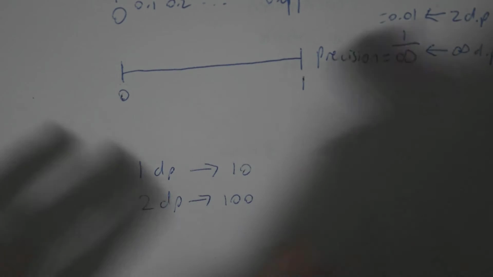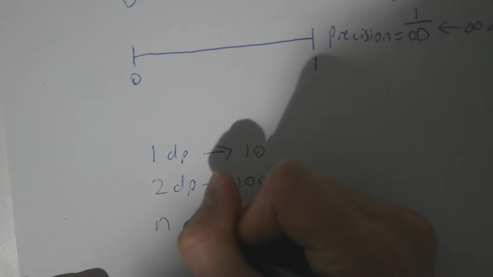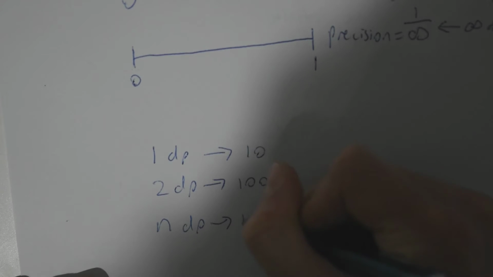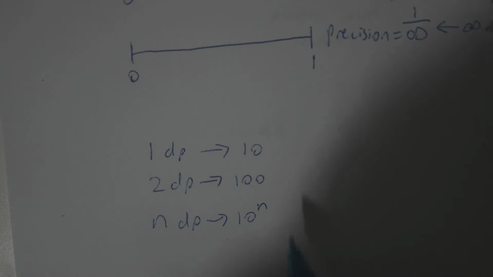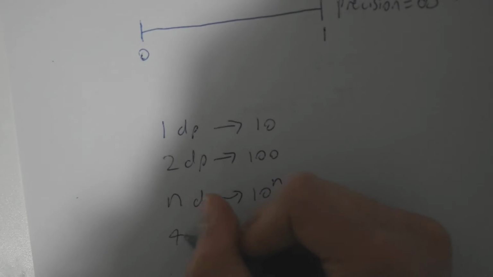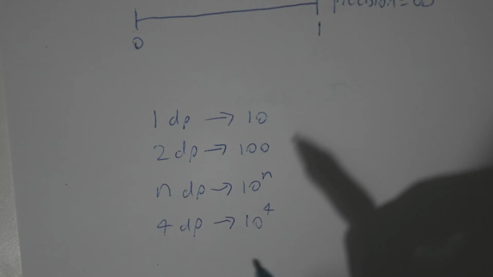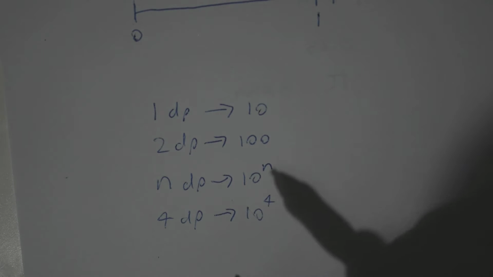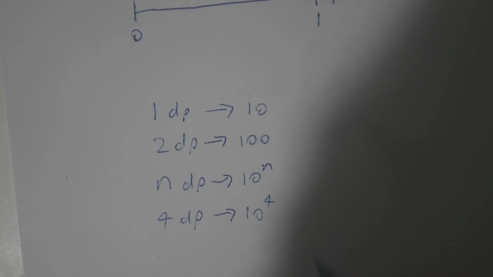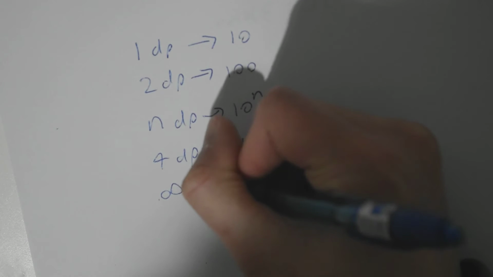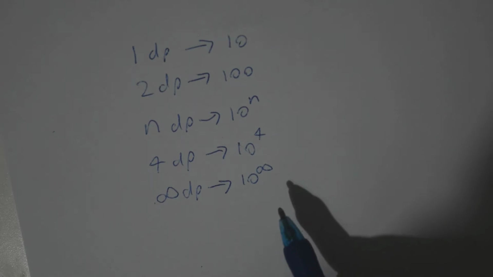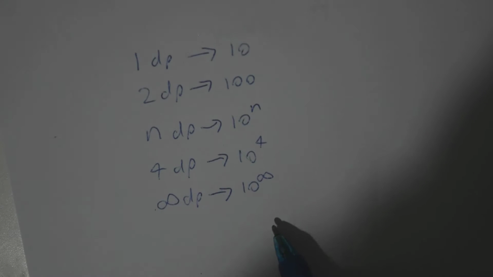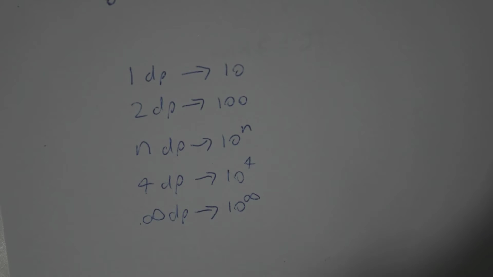So, to generalize this formula, when you have n decimal places, there are 10 to the power of n numbers between 0 and 1. So say we have 4 decimal places. That means we'll be able to come up with 10 to the power of 4 numbers between 0 and 1. With infinite decimal places, there will be 10 to the power of infinity numbers between 0 and 1, which is just an unimaginably large number.